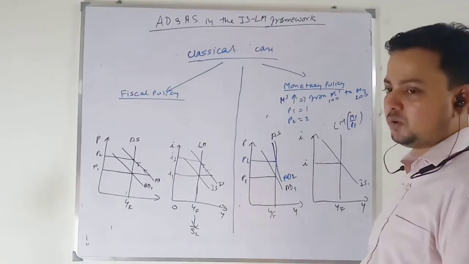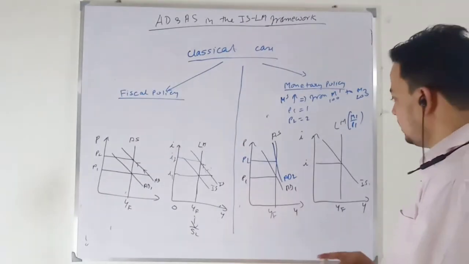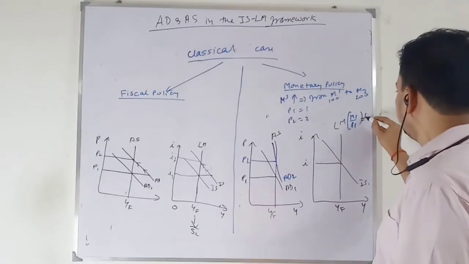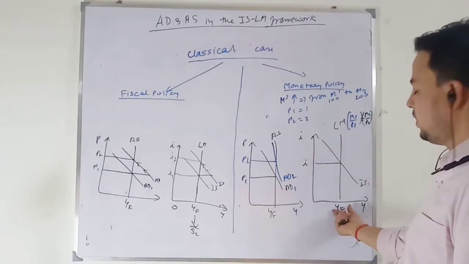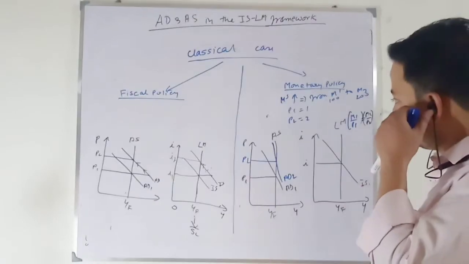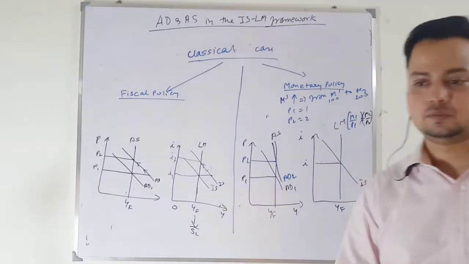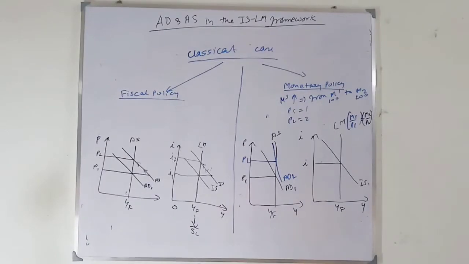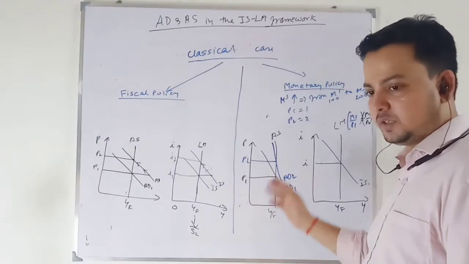Price level increases by 200 percent. So there is no change in your real money supply. The LM curve will remain in the same position. Okay. So equilibrium output will not change in the IS-LM model also. Okay. So this is your classical case. This is what we have done, and the general case that we have taken in the classical case, where your LM curve is positively sloped, you can do that graph yourself.